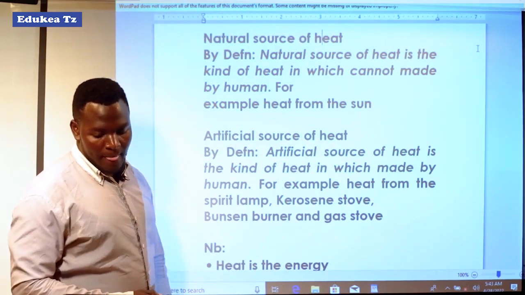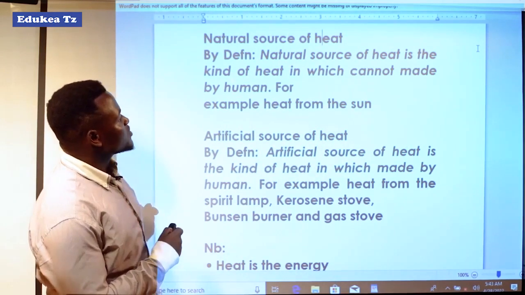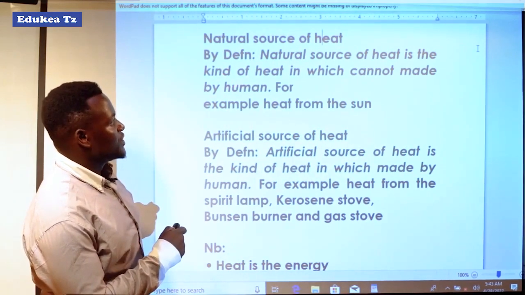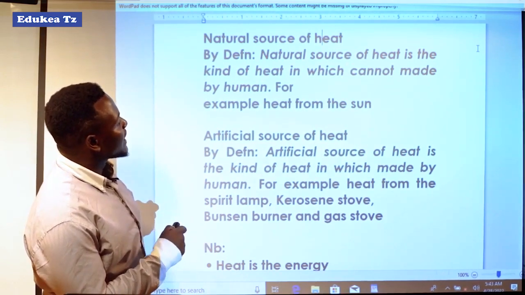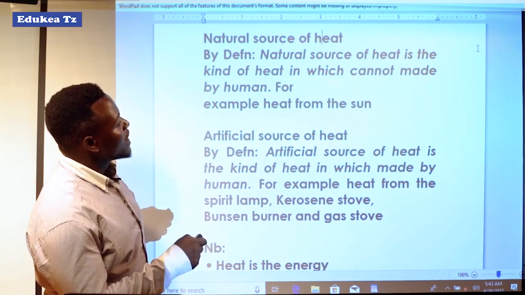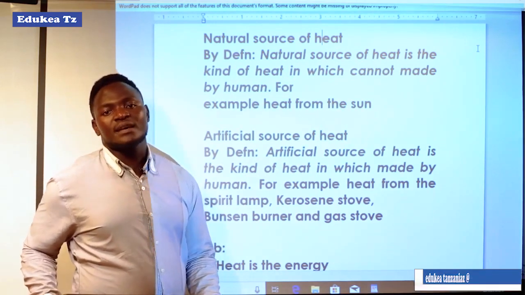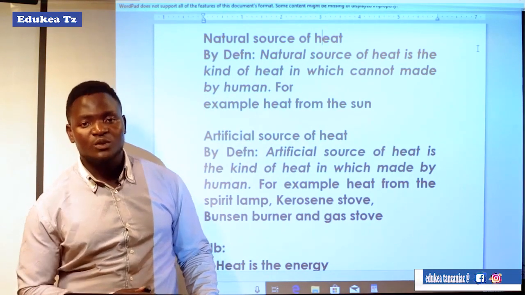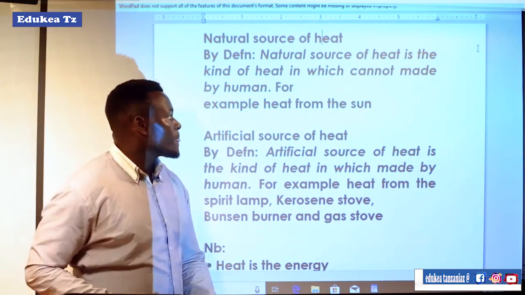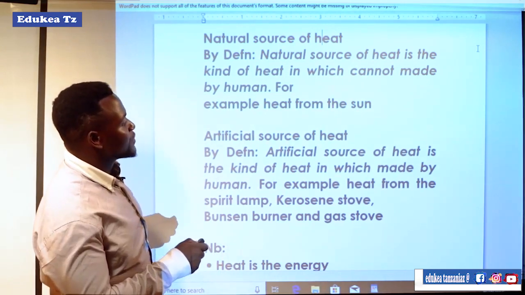Natural source of heat. By definition, a natural source of heat is the kind of heat which cannot be made by human beings. This means that this is the source of heat which is not made by human beings. For example, heat from the sun.